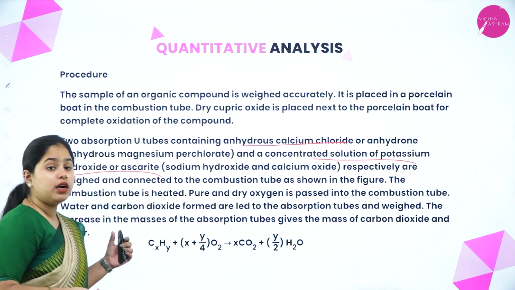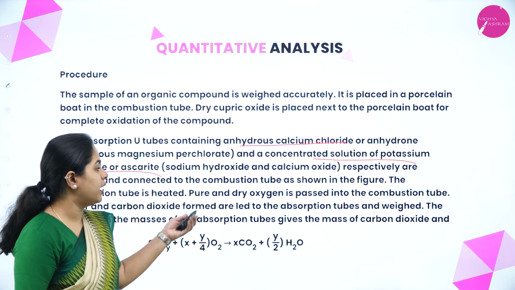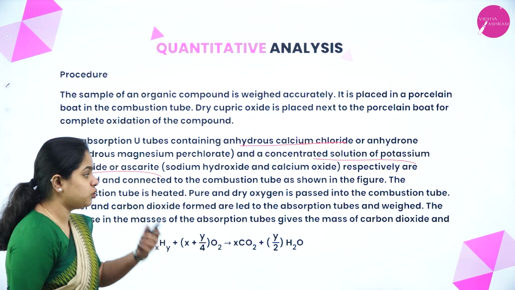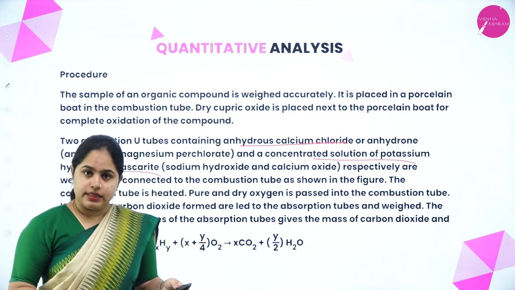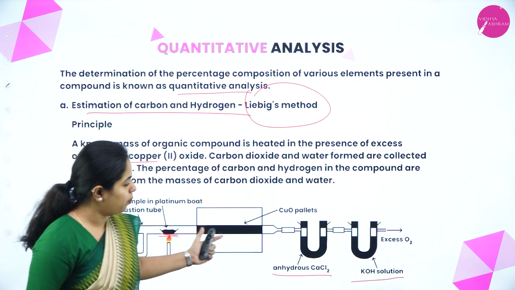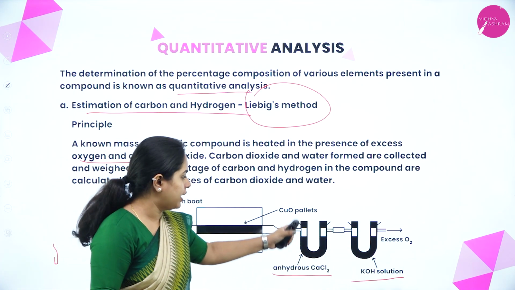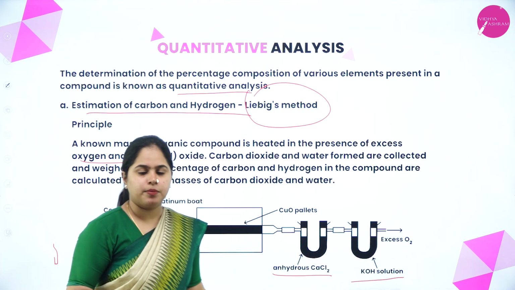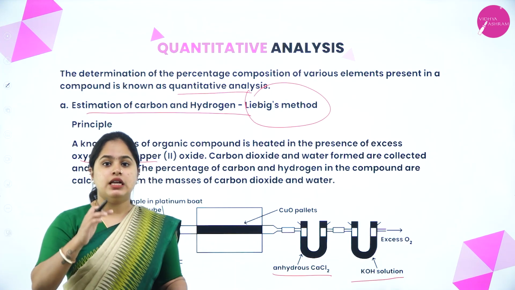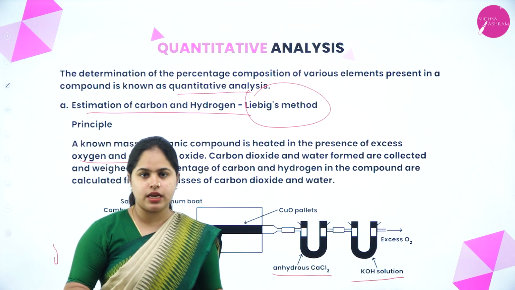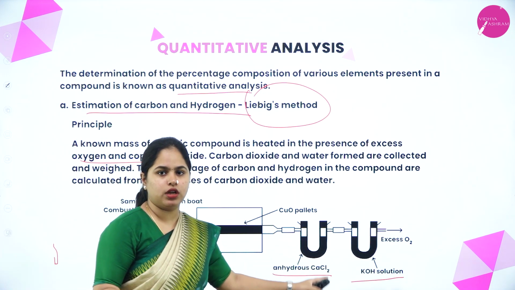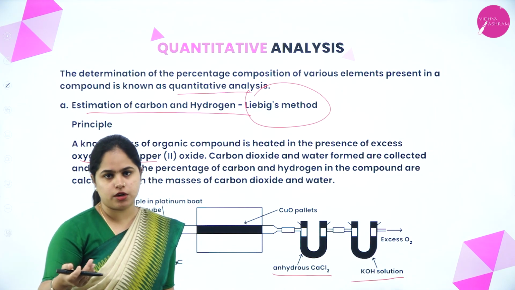Now, water and carbon dioxide formed are led to the absorption tubes and weighed. The increase in the masses of the absorption tubes gives the mass of carbon dioxide and water. As the oxygen is passing through the organic compound, it will pass through the combustion tube and reach this U tube. As I said, when it passes through the copper oxide which is present here, the carbon forms carbon dioxide and hydrogen forms water. So after it passes through the combustion tube, carbon dioxide and water will be formed.